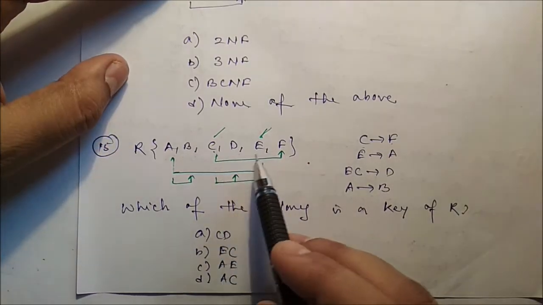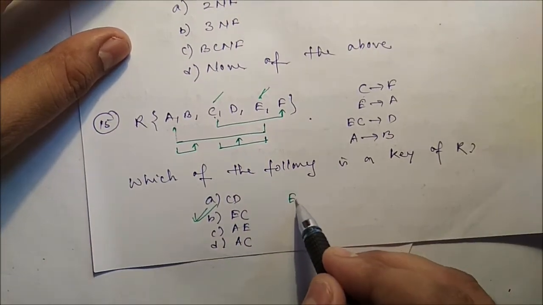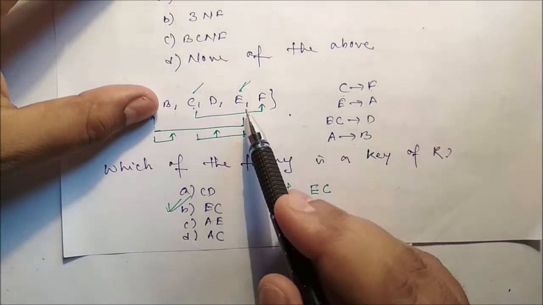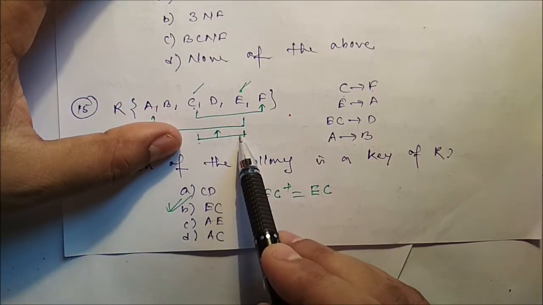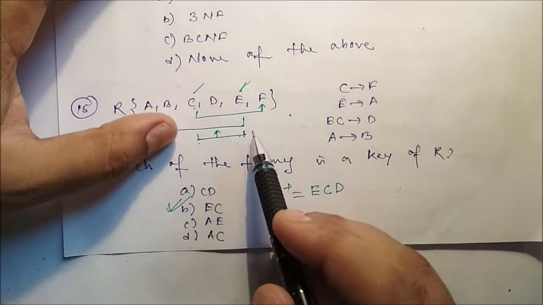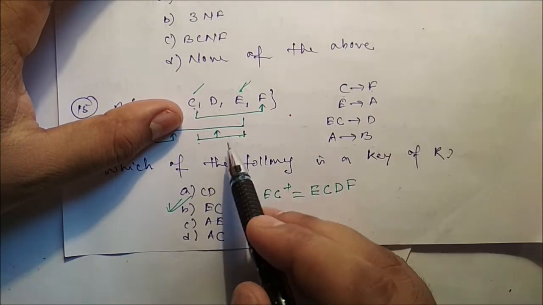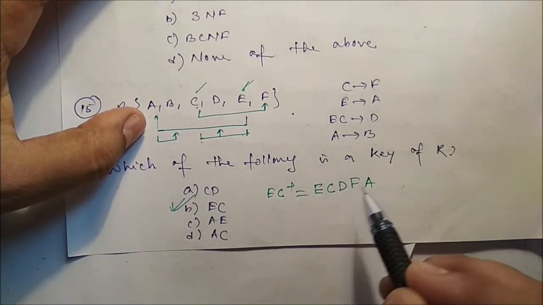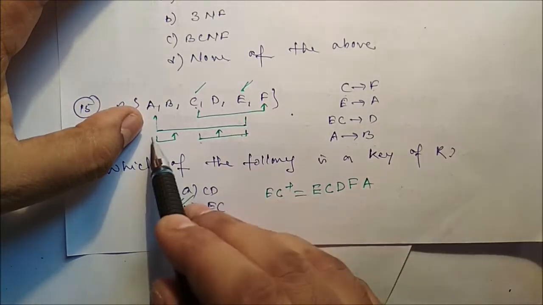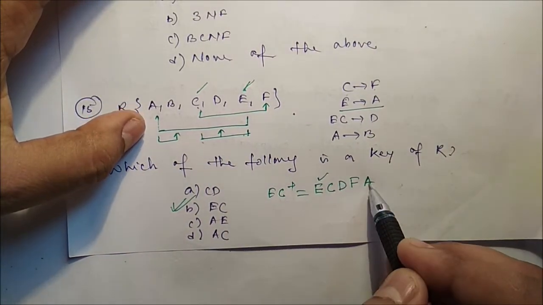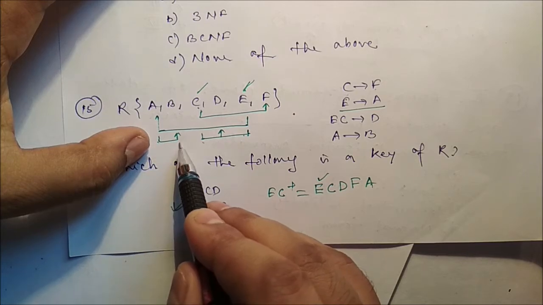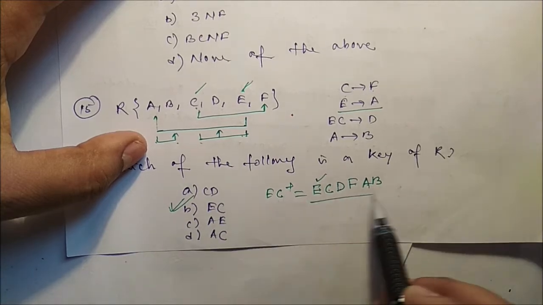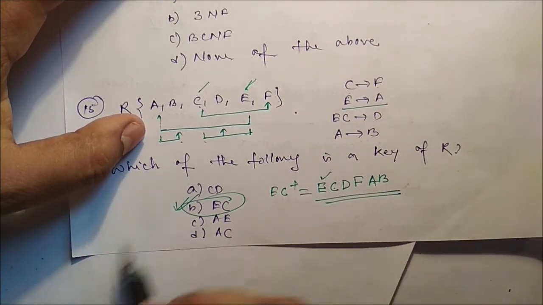So from CE, we can check this one. From CE, we can identify E as well as C. And if you identify EC, we can identify D. And if you identify C, we can identify F. Similarly, if we identify E, we can identify A, and using A, you can identify B. So 1 2 3 4 5 6, it covers everything. So what is the key? This should be the key.